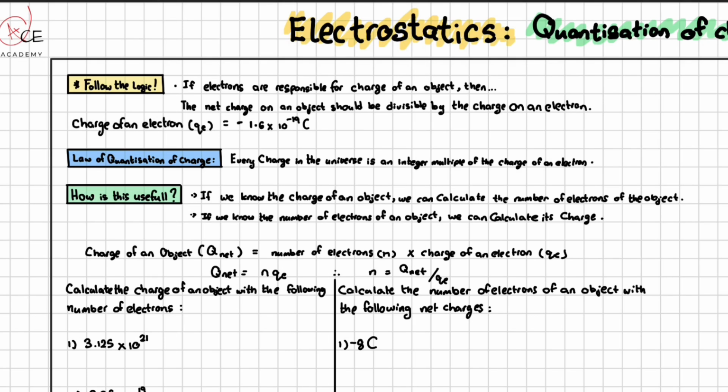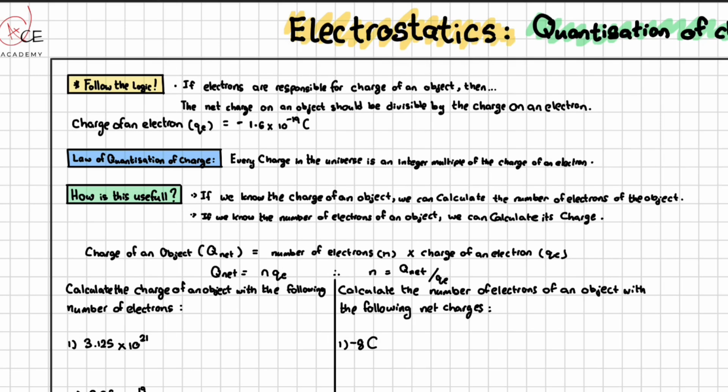Simply, the law of quantization of charge states that every charge in the universe is an integer multiple of the charge of an electron. When I talk about integer multiple, I am referring to whole numbers. That means that we will not get a decimal for the number of electrons, because electrons are to be treated as a whole. This is best understood by a silly analogy. Let's say I had 3 people and I wanted to divide these 3 people into 2 equal groups. I cannot put 1.5 people in each group because a person needs to be treated as a whole. In a similar manner, we do not divide electrons, we treat them as whole entities.